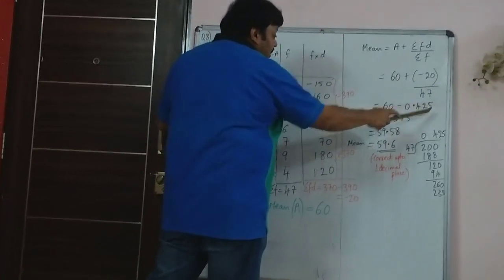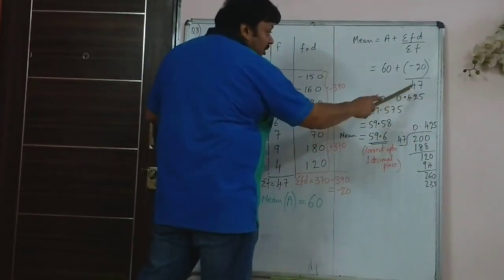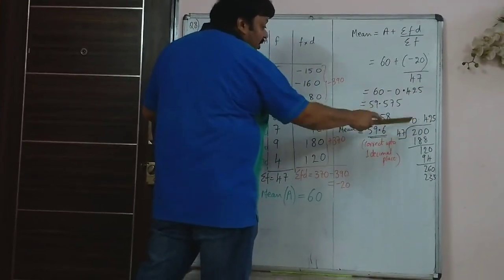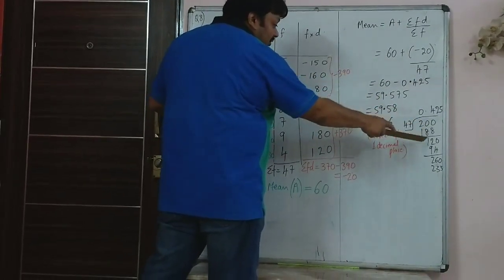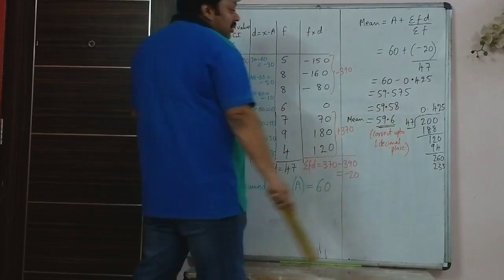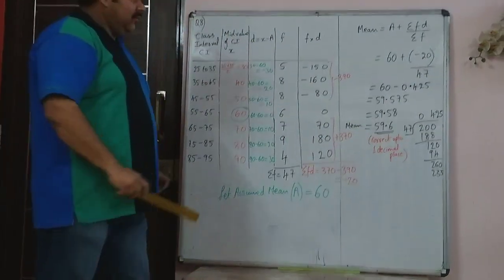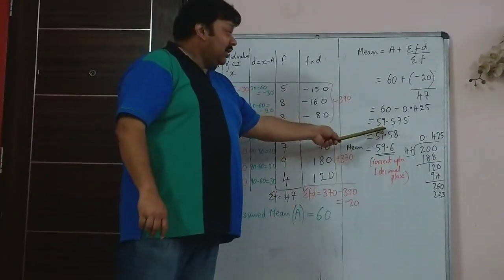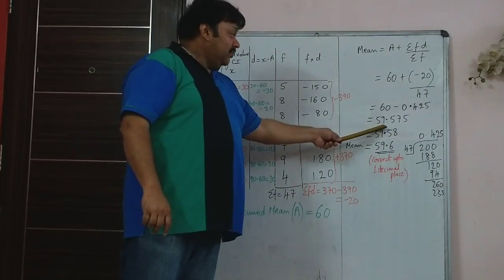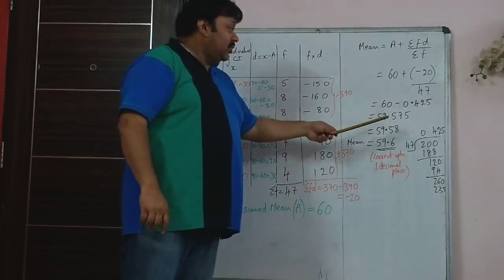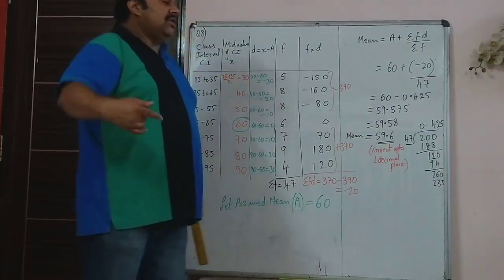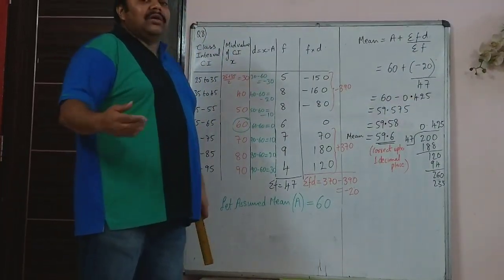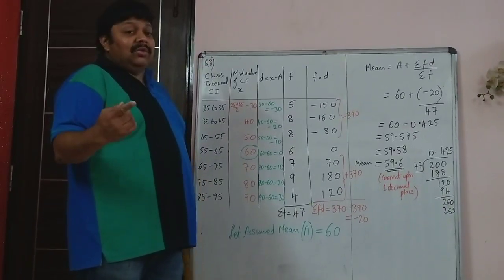60 minus, I have done the division here, 20 divided by 47. So I have done the division for you here. It is 0.425. So 60 minus 0.425 is 59.575. But this question tells you to find the answer correct up to 1 decimal place.